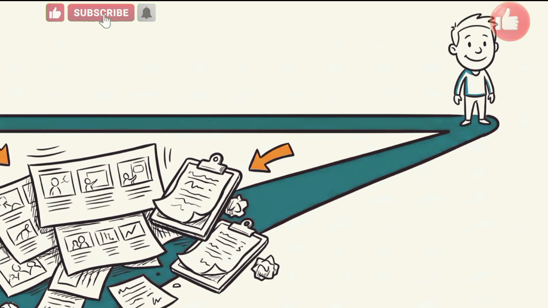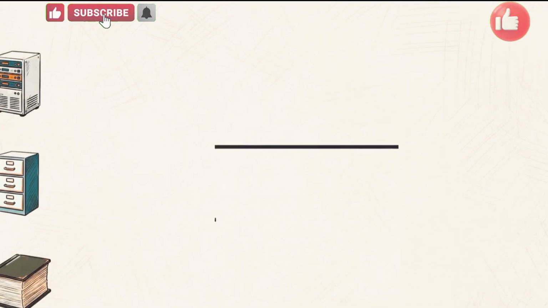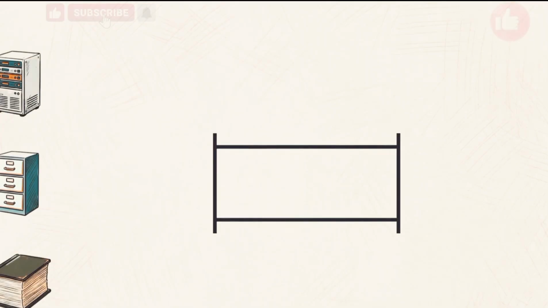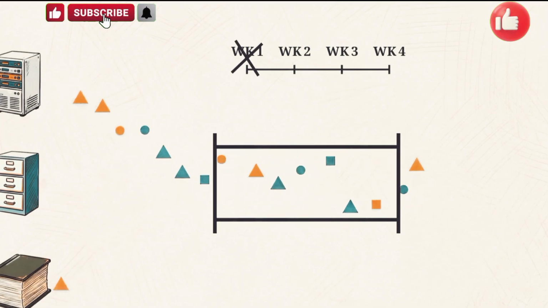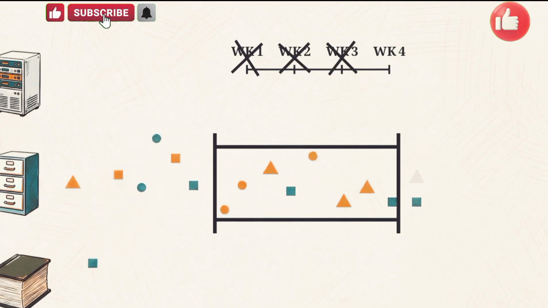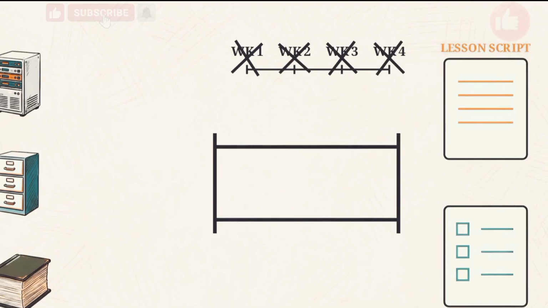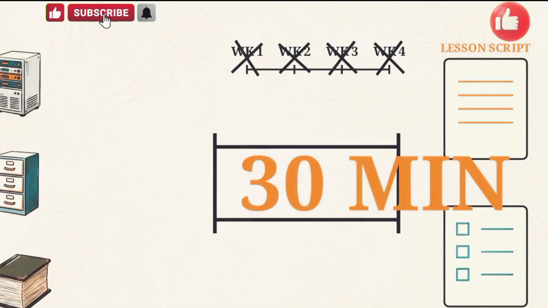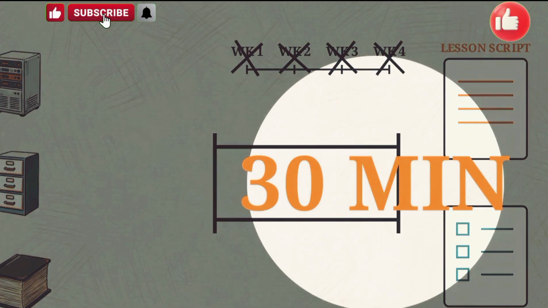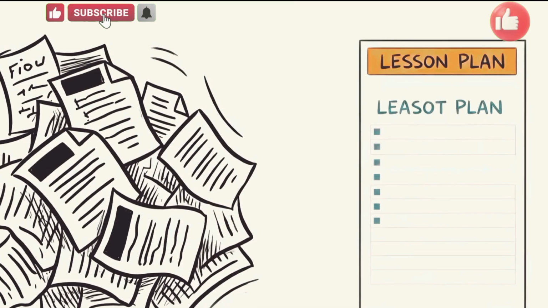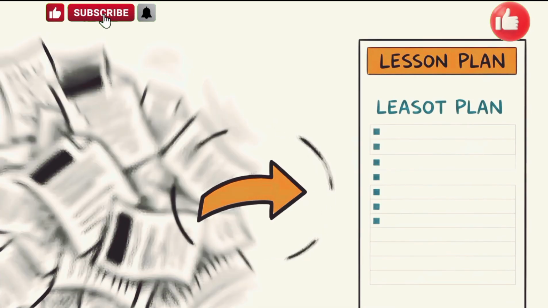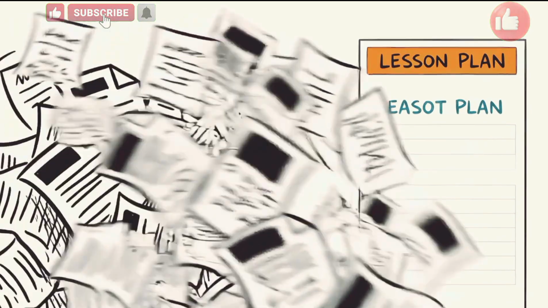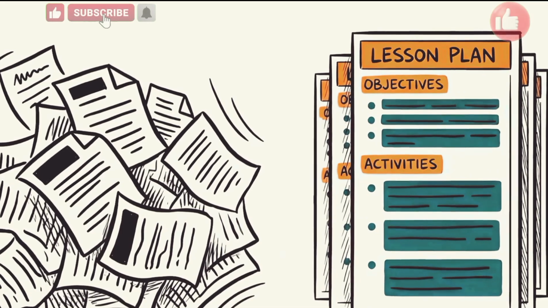NotebookLM bypasses the weeks of storyboarding and manual review entirely. You extract the expertise locked inside unstructured server logs, dense archives, or 400-page operational manuals. This system compresses the timeline from weeks of manual labor down to less than 30 minutes, converting raw data directly into lesson scripts and interactive quizzes. The system identifies core learning objectives and structures the curriculum with zero human intervention at the initial formatting stage.